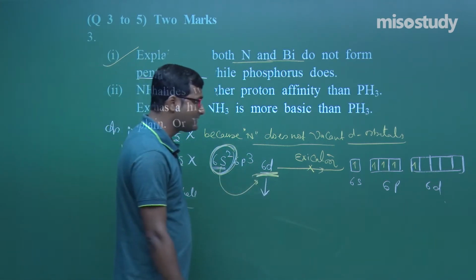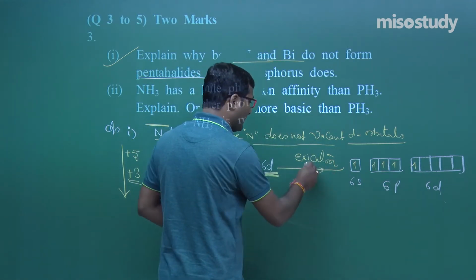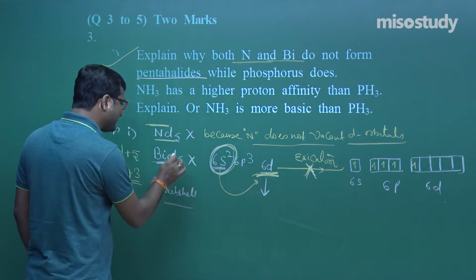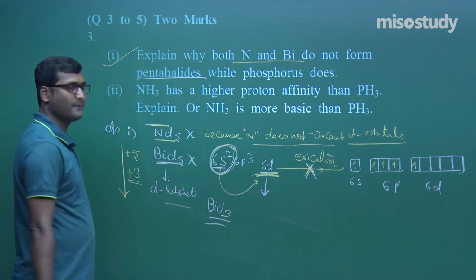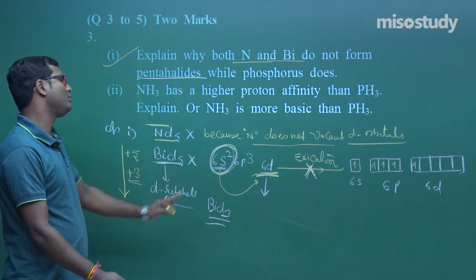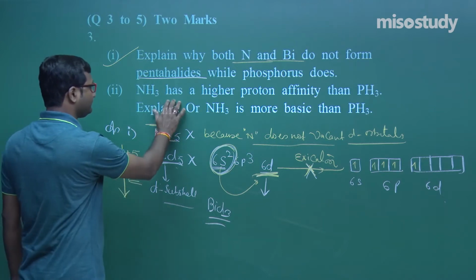Due to this reason, what will happen? This condition is not possible. That is, BiCl5 does not exist, but BiCl3 exists. Clear? And this is only due to the inert pair effect. Am I right? Yes, sir. Now the next one.